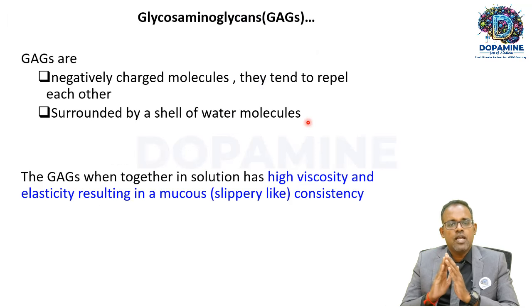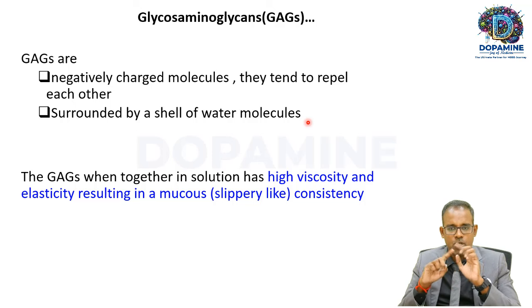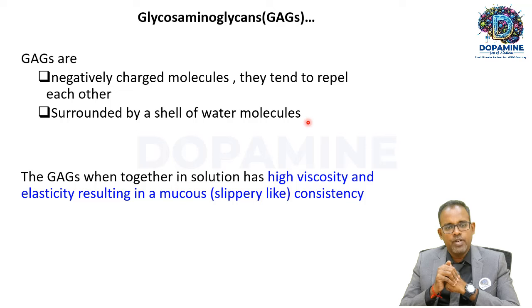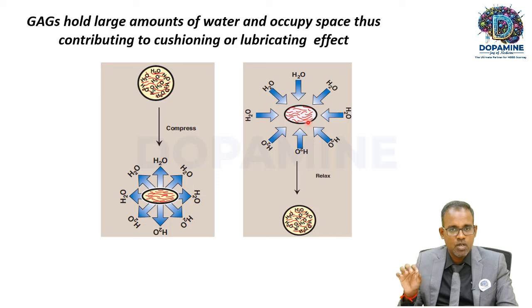Okay, fine. So these glycosaminoglycans are negatively charged molecules. They tend to repel each other, and they are surrounded by a shell of water molecules. So when you put glycosaminoglycans together in a solution, that solution becomes highly viscous. The solution will become elastic, resulting in a mucus-like consistency. That's why these glycosaminoglycans are also called mucopolysaccharides. So this figure will explain the viscous consistency and the lubricating effect of glycosaminoglycans.